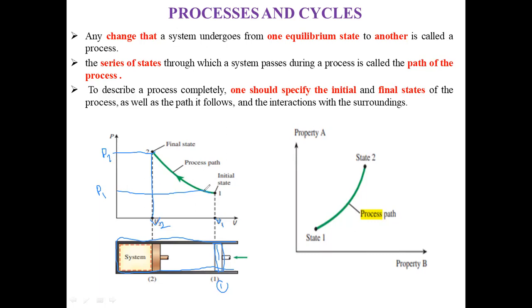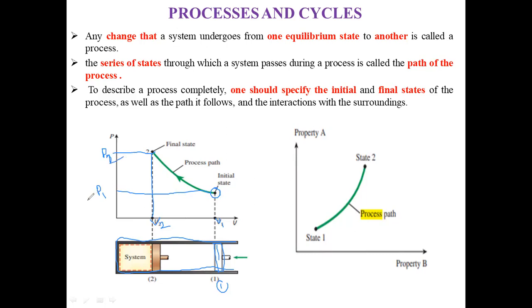Now what happened friends? Initially this is the initial state of that system. After a particular time, when we move the piston from the right hand side towards the left hand side, the process of compression takes place, due to which the pressure of that gas inside the cylinder increases from P1 to P2.